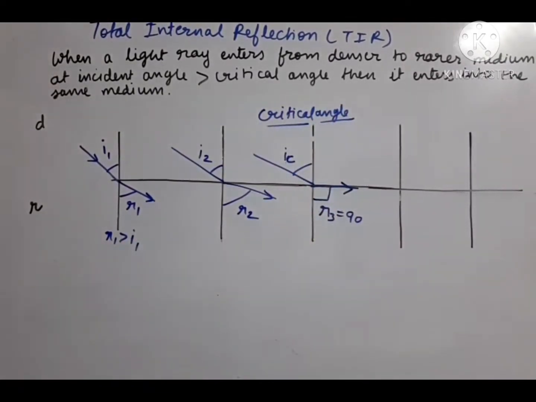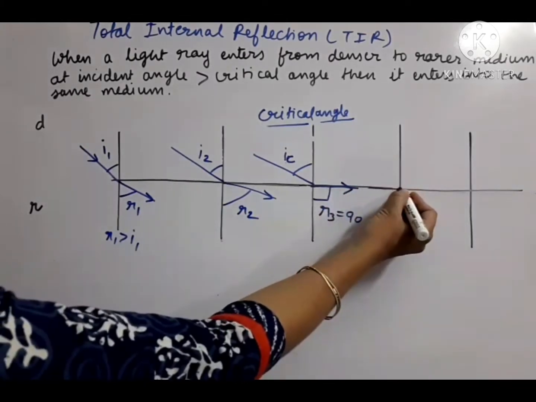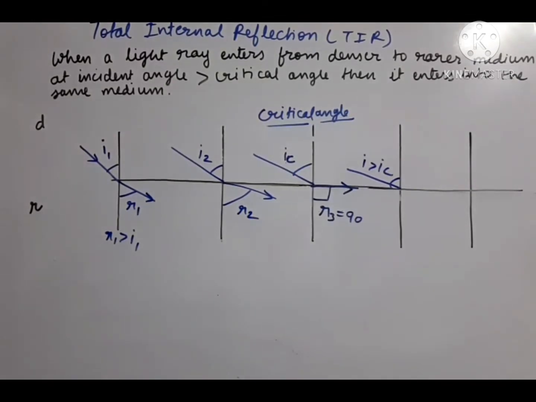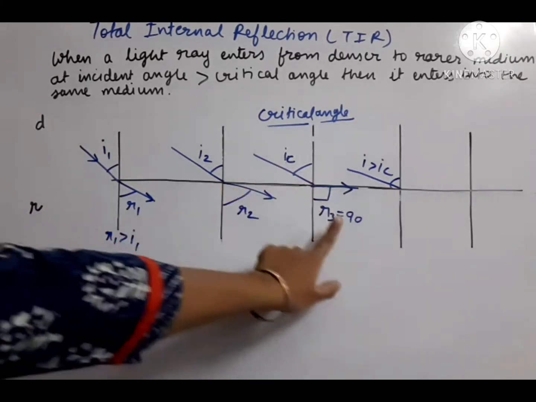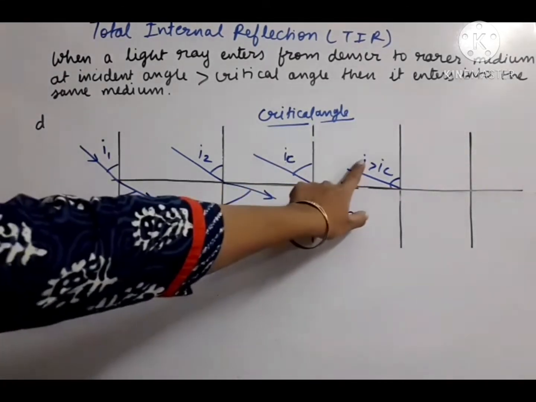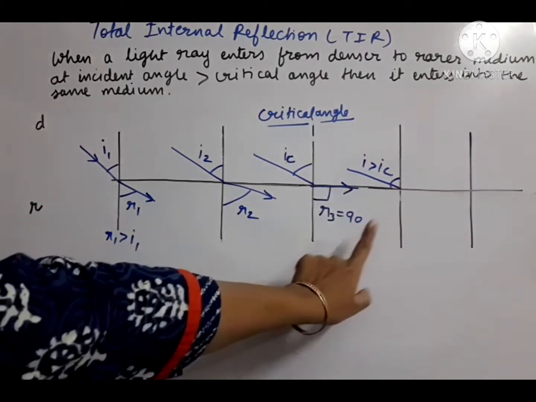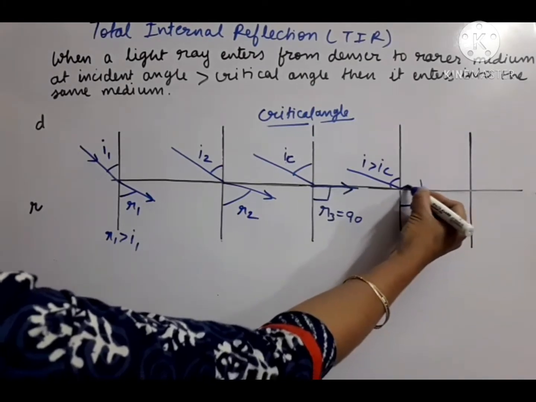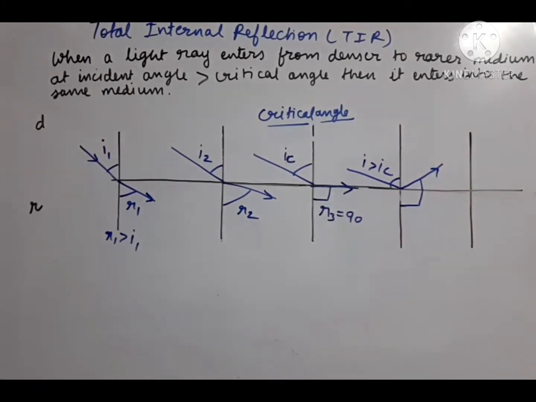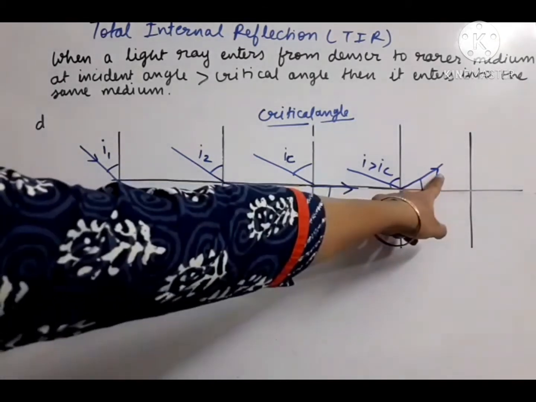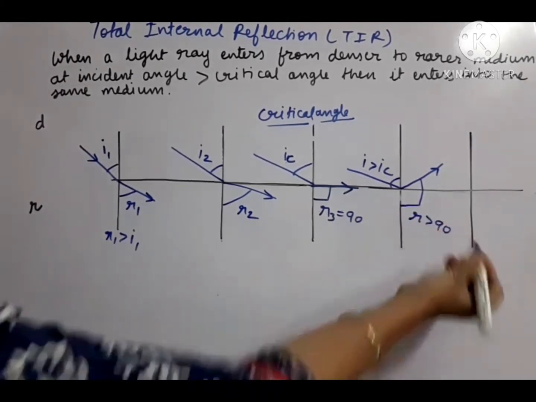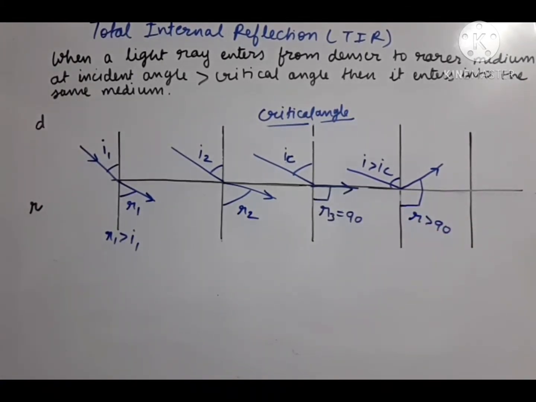Now if we make the ray incident at more than this IC, at more than the critical angle, then what should be the refraction angle? At IC the refraction angle is 90. So at greater than IC the refraction angle will also be greater than 90. Greater than 90 means, you see, from this to this and greater than 90. That means the refracted ray is moving along this path. So here R is achieving greater than 90.